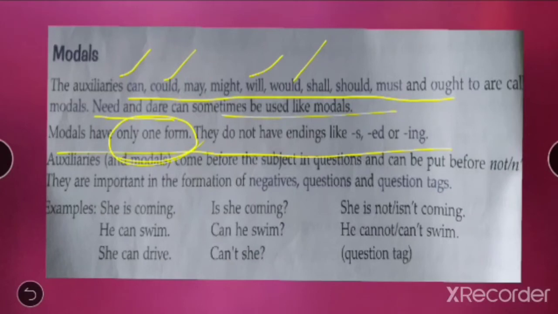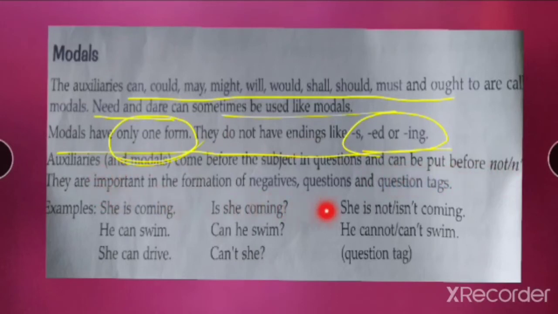Okay, this is future. Future also it can be used. This should can be used for somebody has to do something. It does not have ending forms like this. Clear?